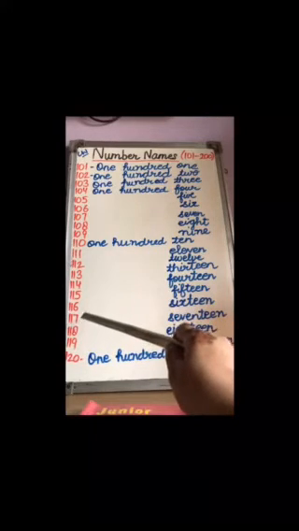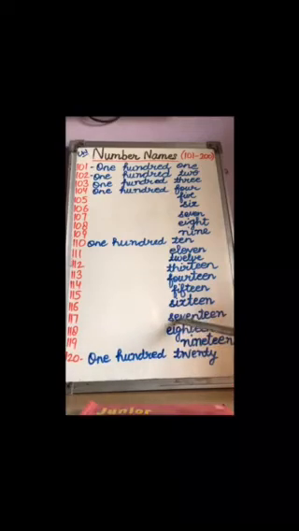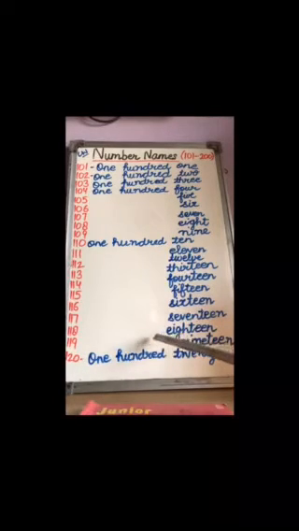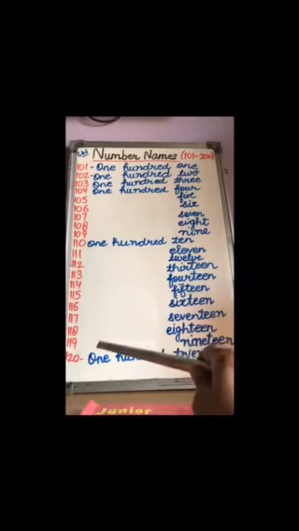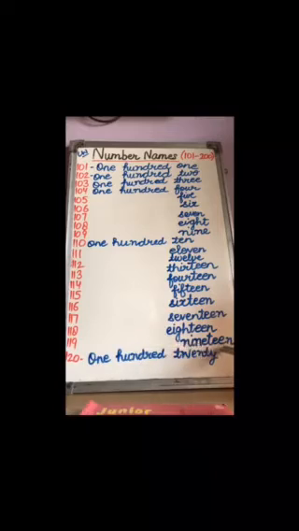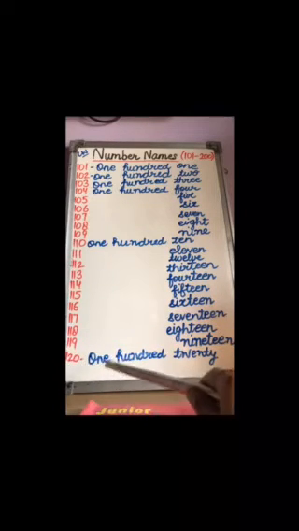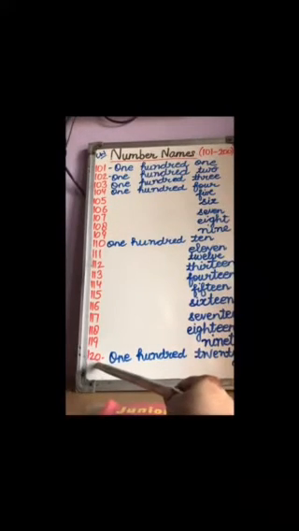Now we have 117. 100, S-E-V-E-N, 7, the same spelling of 7, then teen, 17. Now 118. 100, E-I-G-H-T, 8, then E-E-N, 18. Now 119. ONE HUNDRED and 19. N-I-N-E, 9, T-E-E-N, 19.